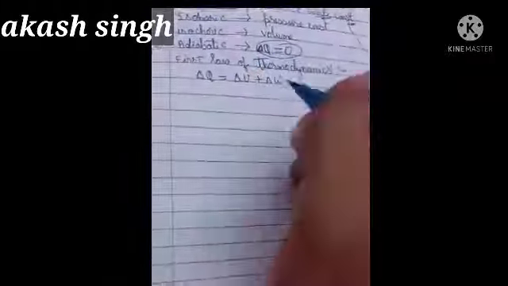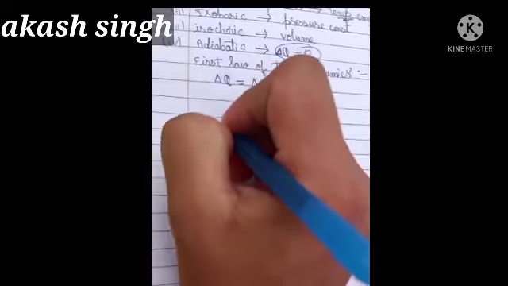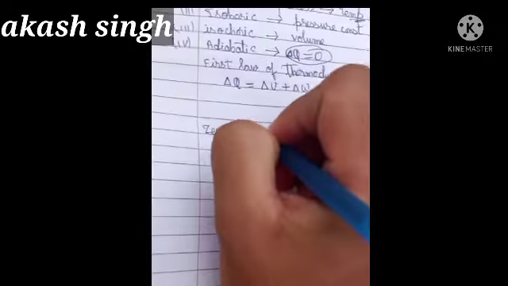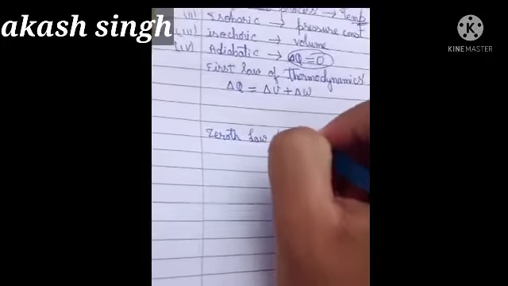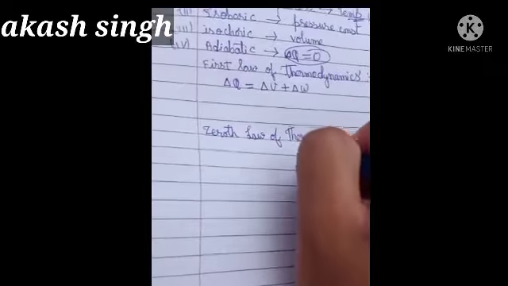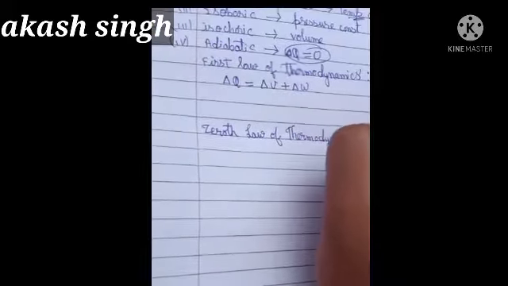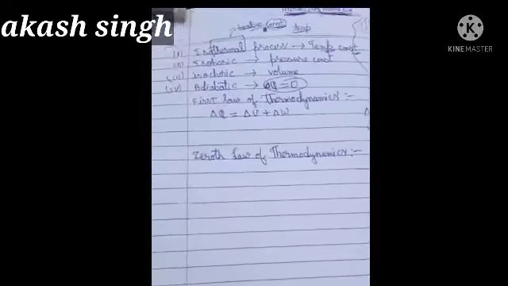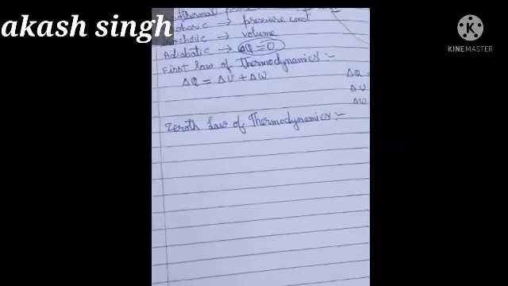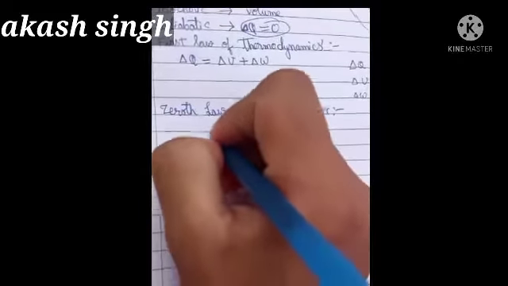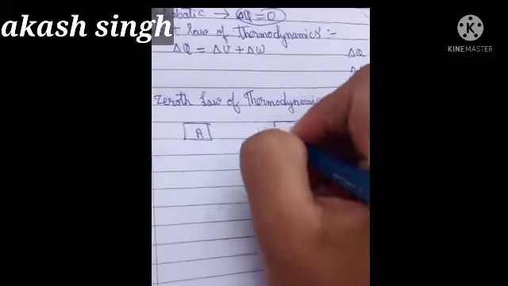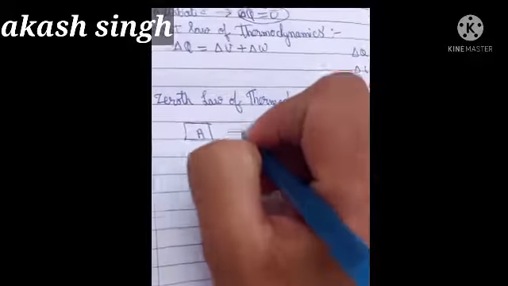Now we will discuss the zeroth law of thermodynamics. So what is the zeroth law of thermodynamics? According to the zeroth law, suppose two bodies A and B are in thermal equilibrium with each other.